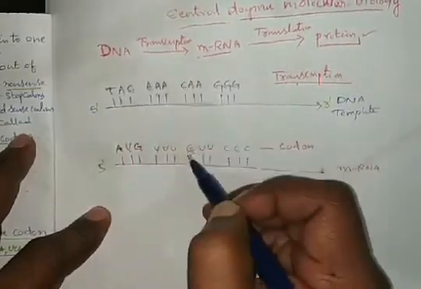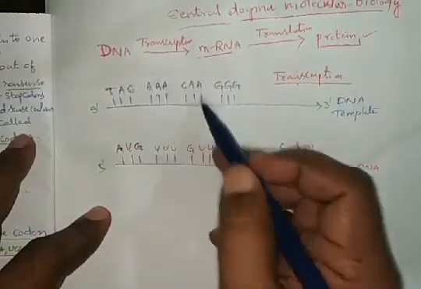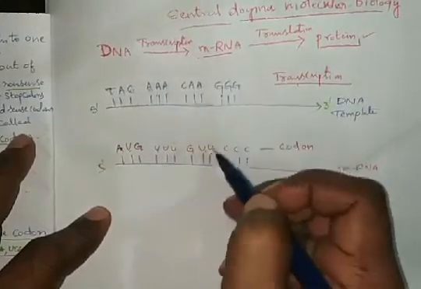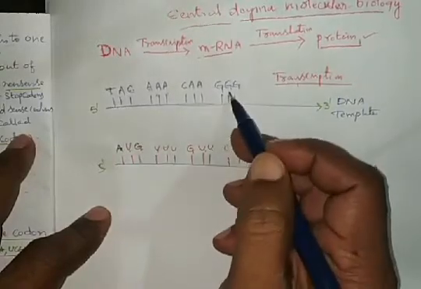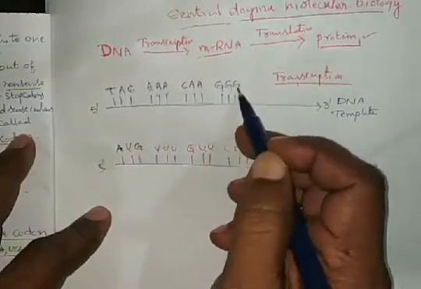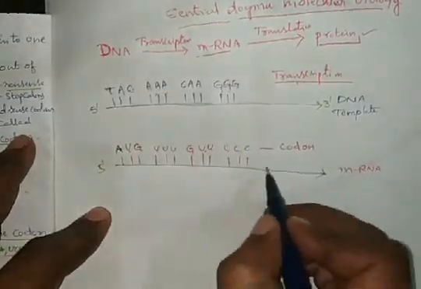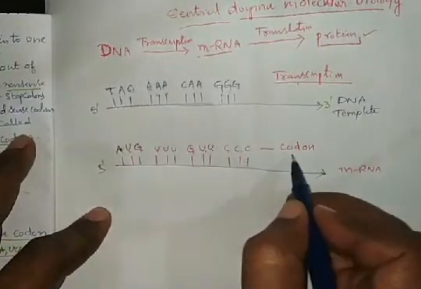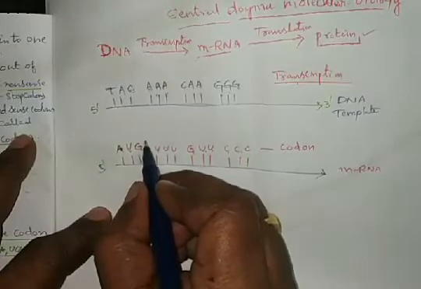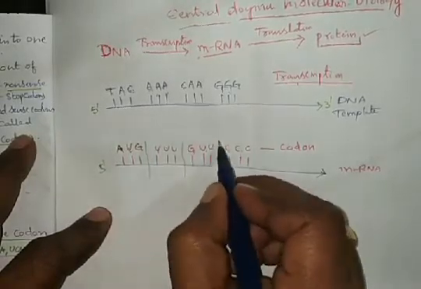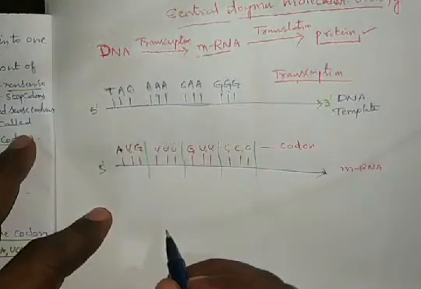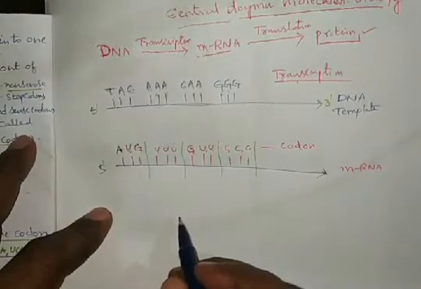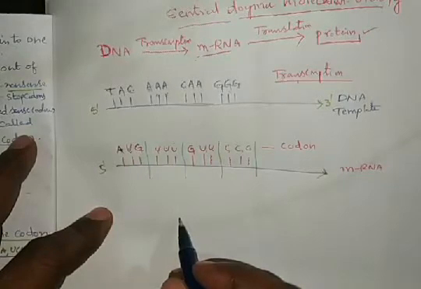Opposite to the C, guanine. Opposite to the adenine, uracil. Opposite to the adenine, uracil. Opposite to the G, cytosine, like that. The codon is present. This is called a genetic code. Three nitrogen bases of the mRNA form one codon.